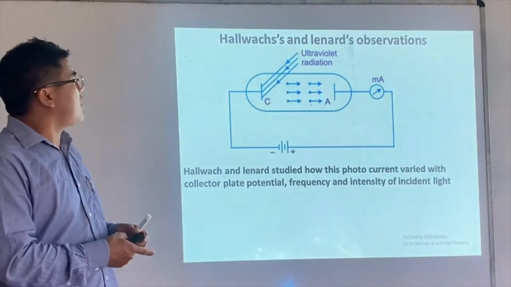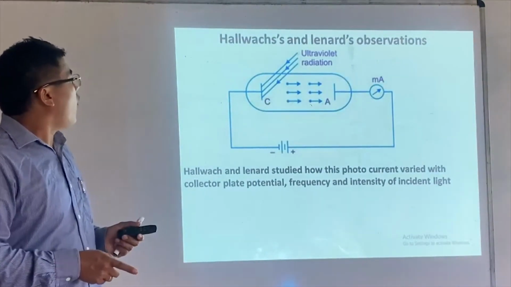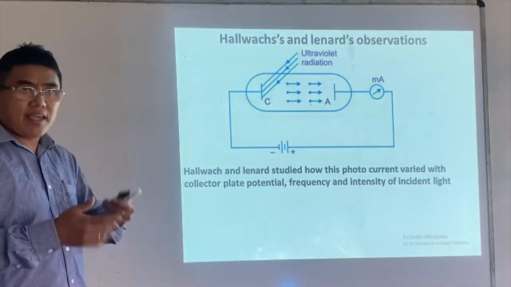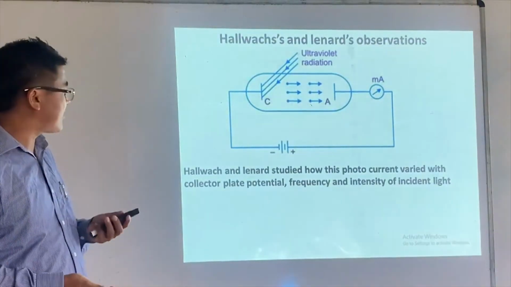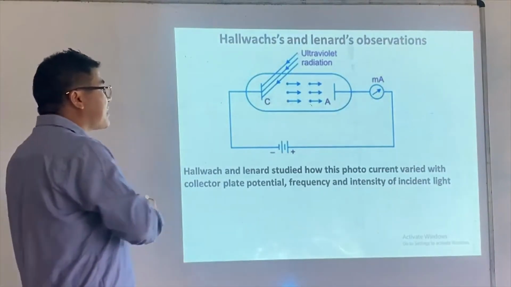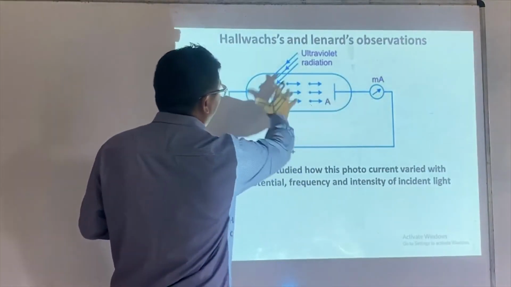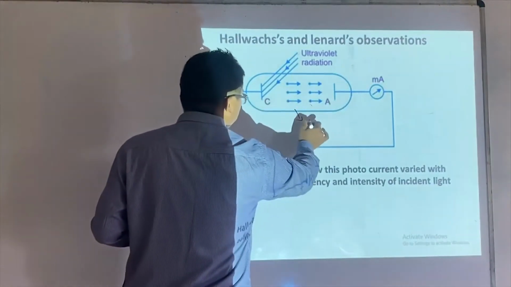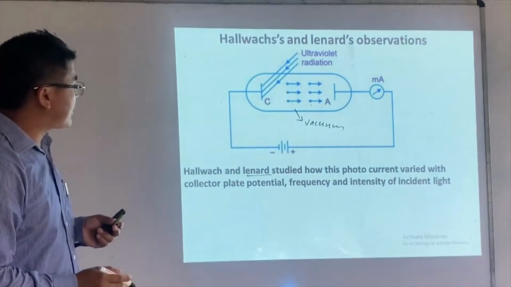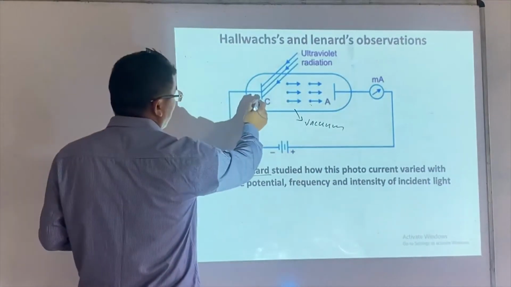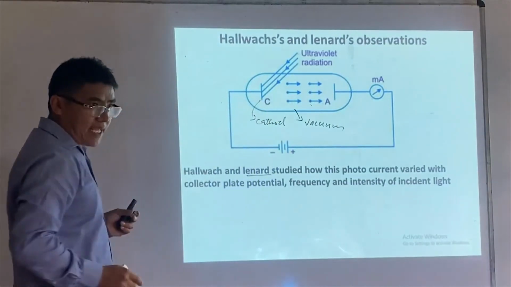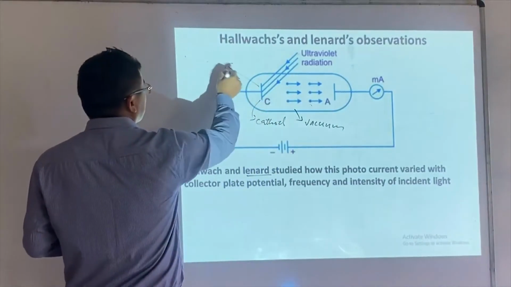The second observation we would like to study is Hallwachs and Lenard's observations. Again, before Einstein. Lenard studied this setup. This is the vacuum, and this is the cathode, a photosensitive plate.